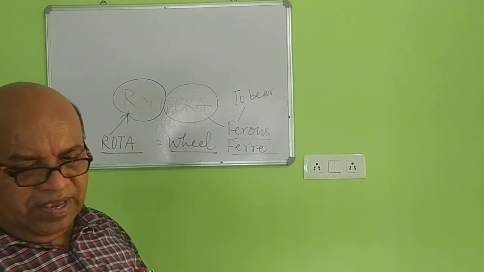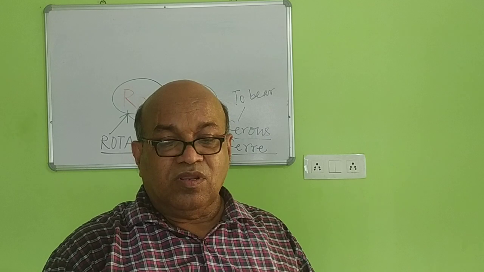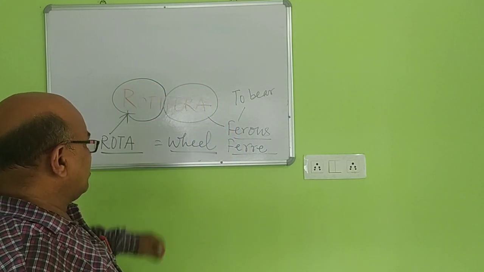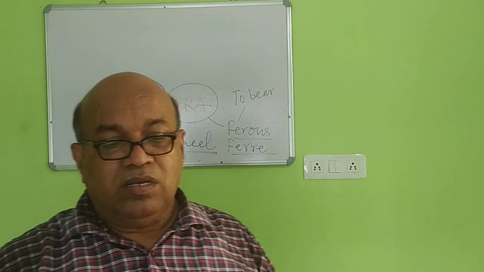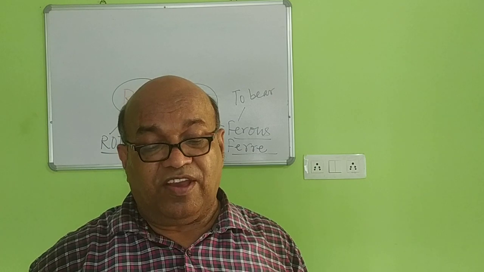Pheros or ferre means to bear. The organ is more or less wheel-like. So, that type of class is known as Rotifera.